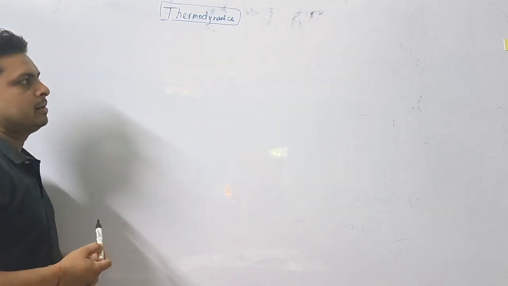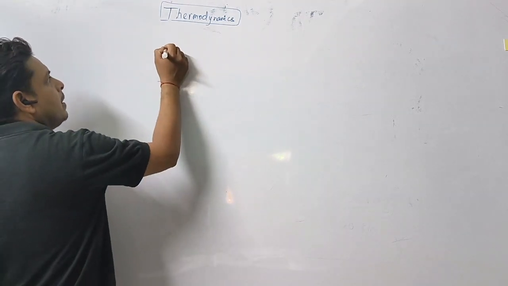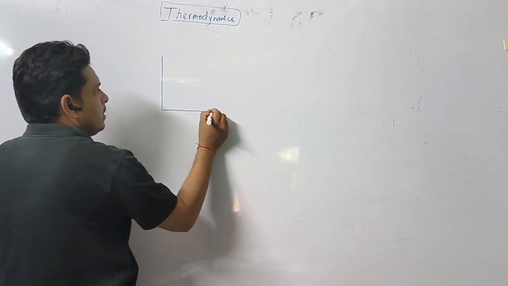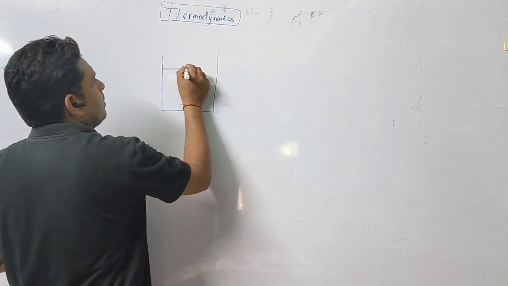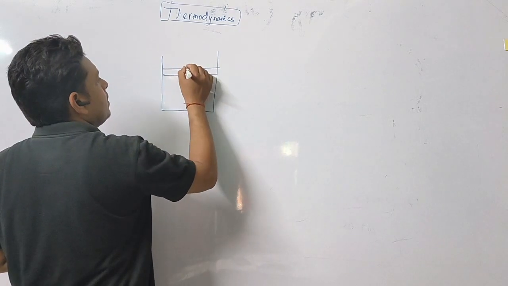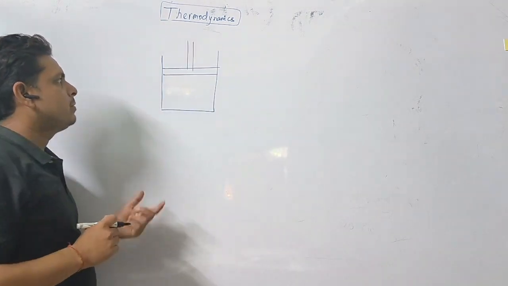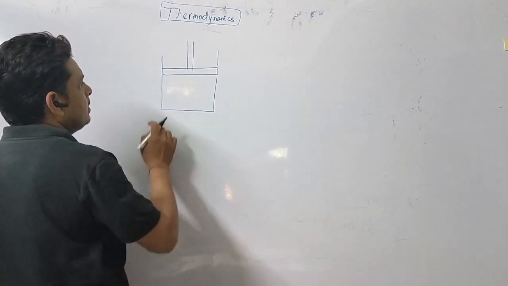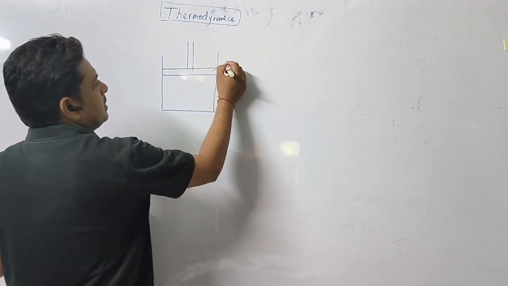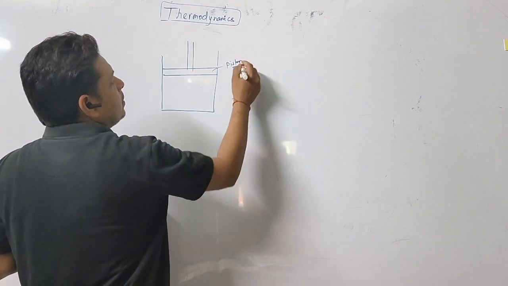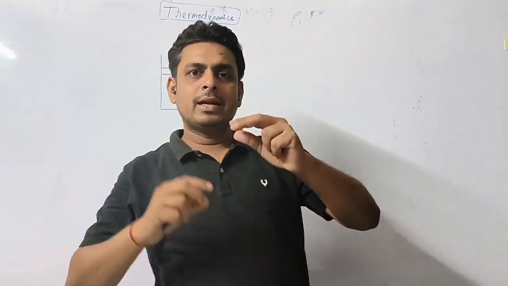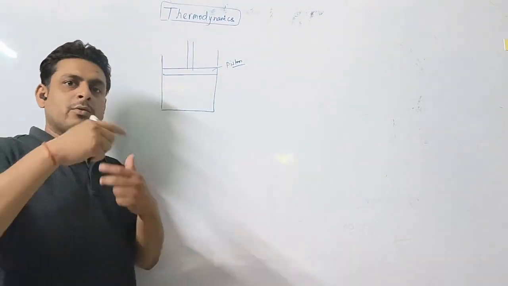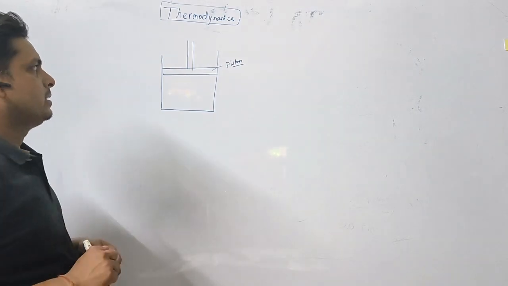Let us see thermodynamic work. Now let us consider a piston in a cylinder. If you want to learn more about thermodynamics, you have to use this example again and again so that you will be able to understand it in a more lucid manner. So this is your piston. What is a piston? You have seen in so many TV ads that a piston moves up and down in the cylinder of an engine. Engine oil advertisements, I think you have seen.